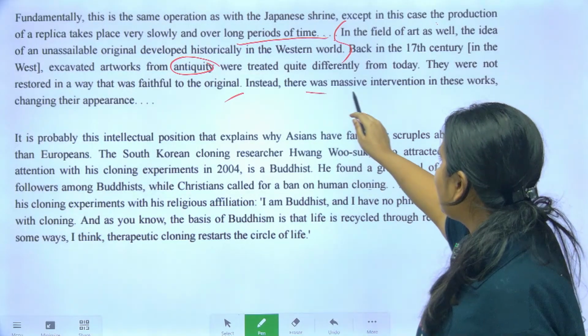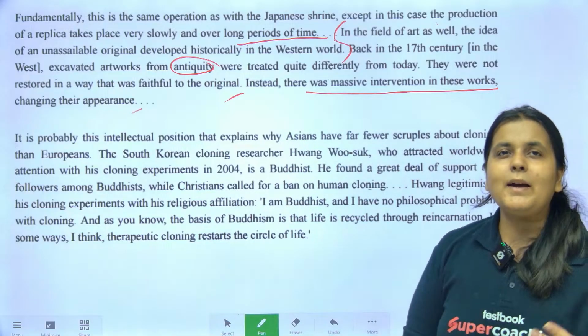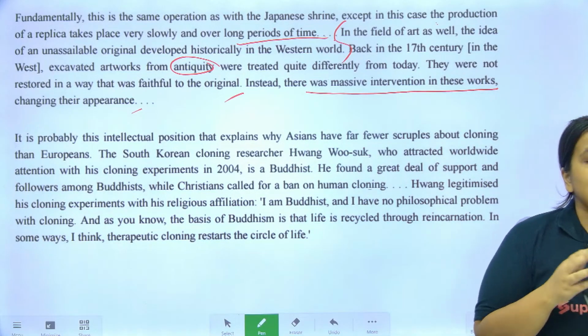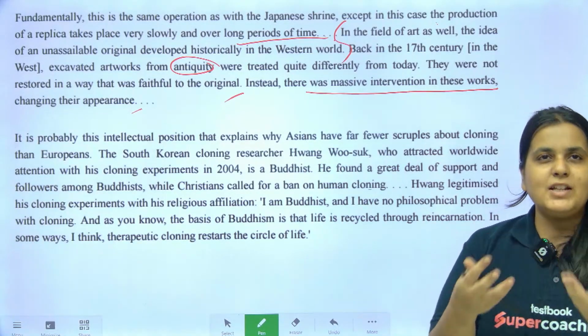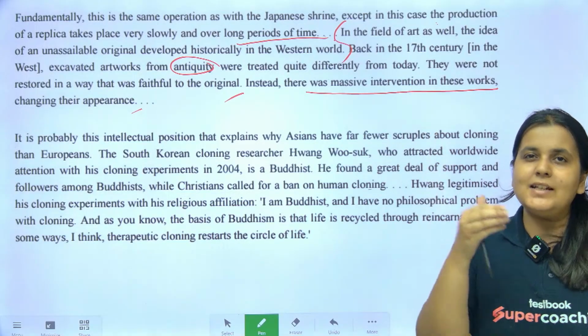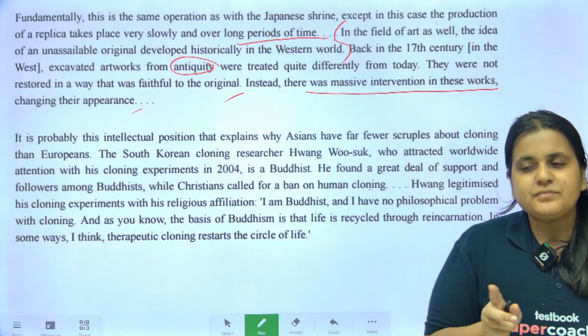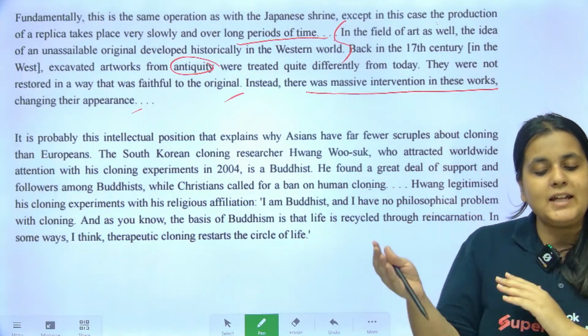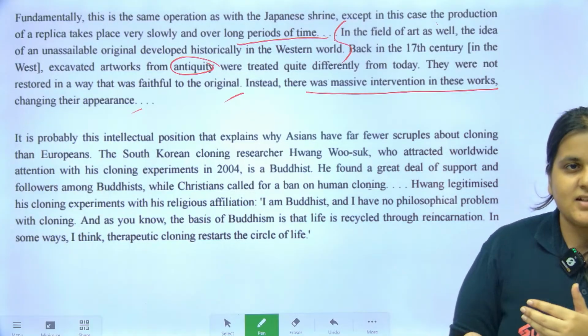Instead, there was massive intervention in these works, changing their appearance. तो ये बात की जा रही है कि copy करते थे तो would they keep it exactly like the original or would they change it? So there was massive intervention मतलब उसको change करते थे, intervene करते थे, खुद के designs कर देते थे, या they would change it. तो इसमें यही बात हो रही है कि over the time what has been the notion or what has been the belief regarding copies. Okay.